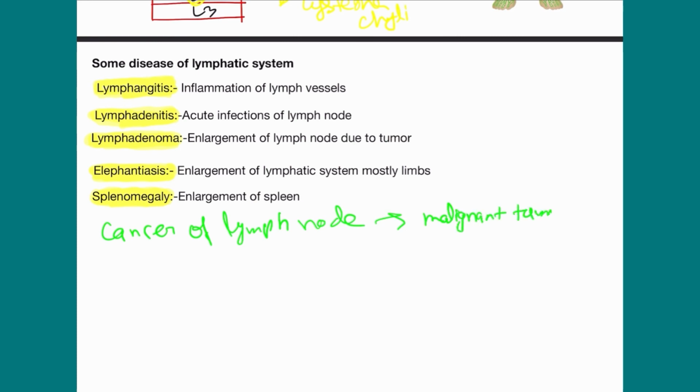These are the malignant tumors, and these are the benign type of tumor.